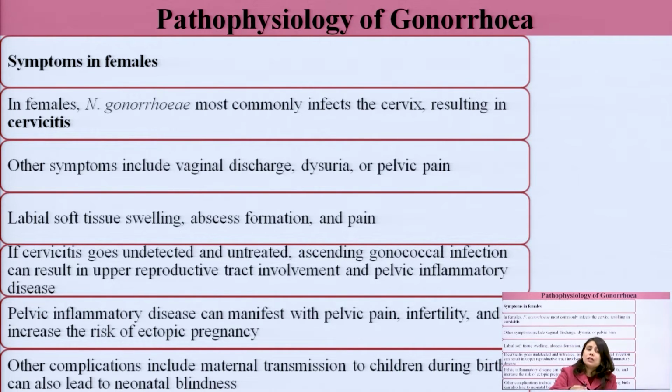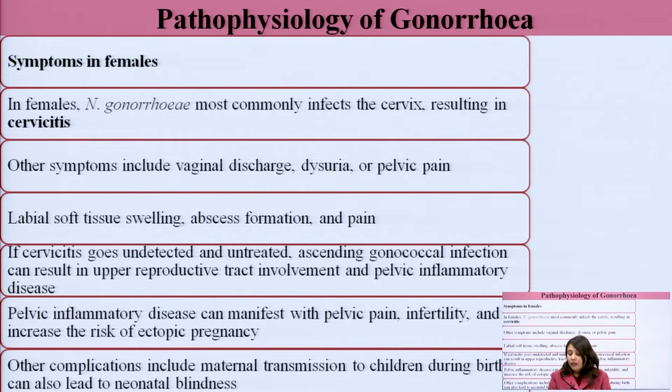But when this sexually transmitted infection progresses upwards, it ascends and can result in upper reproductive tract involvement. The cervix and vagina are part of the reproductive tract in females. From there, the upper reproductive tract can also be involved, and pelvic inflammatory disease can occur.